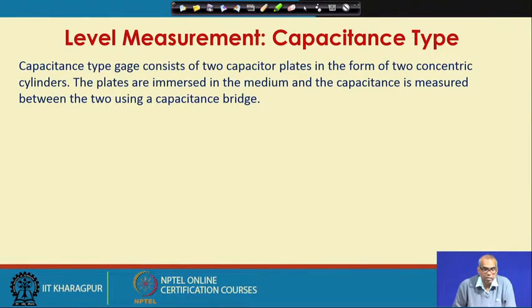A capacitance type level gauge consists of two capacitor plates in the form of two concentric cylinders. This is the most common design. The plates are immersed in the medium and the capacitance is measured between the two using a capacitance bridge circuit.